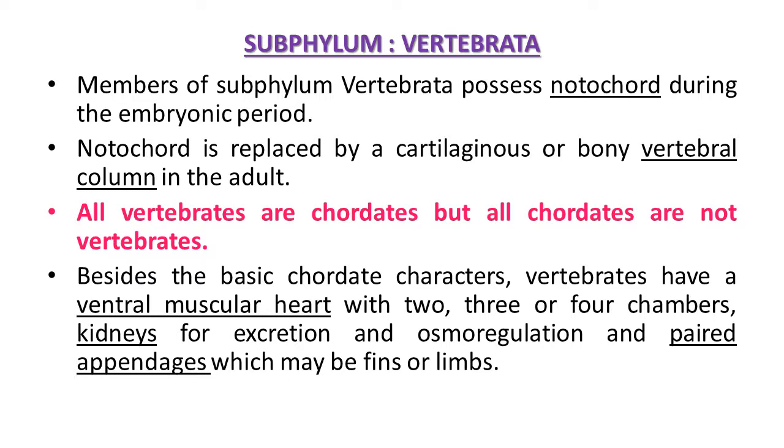They have a heart with 2, 3 or 4 chambers. Yes, they have an excretory unit, the kidney. This organ is present for the function of excretion and osmoregulation in their body, and for locomotion and movement they have paired appendages. They may be fins in animals having an aquatic habitat, and for terrestrial animals they may be limbs also.